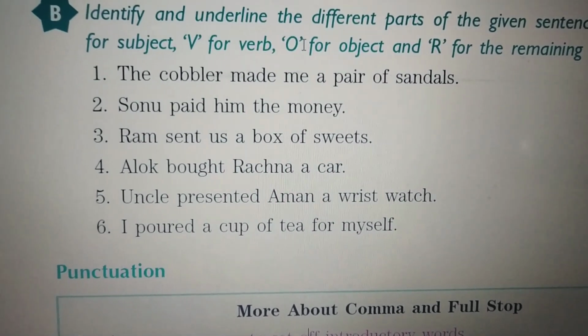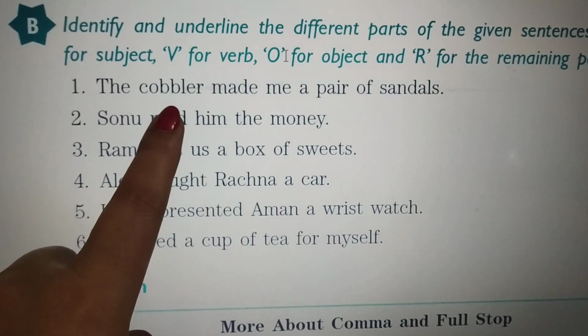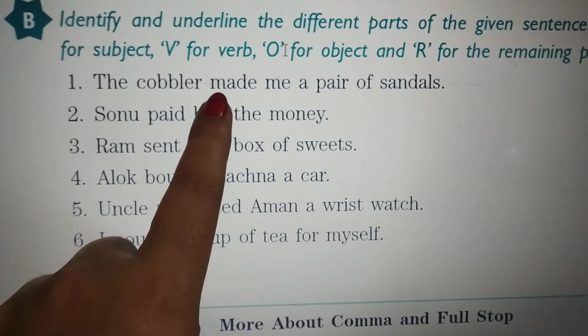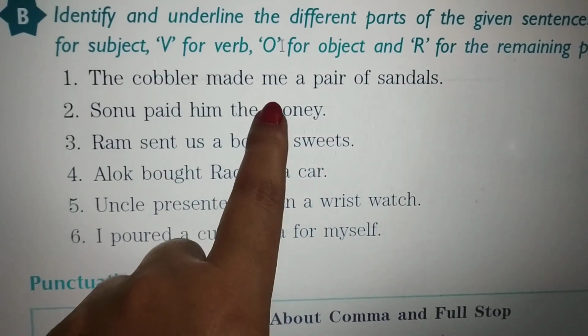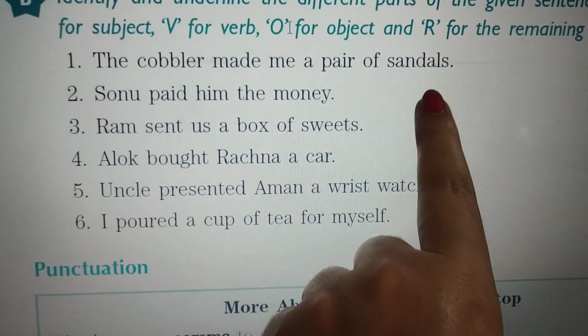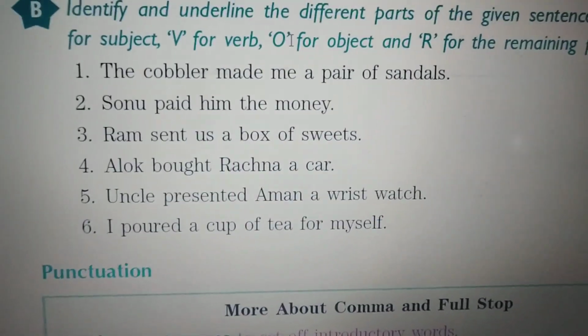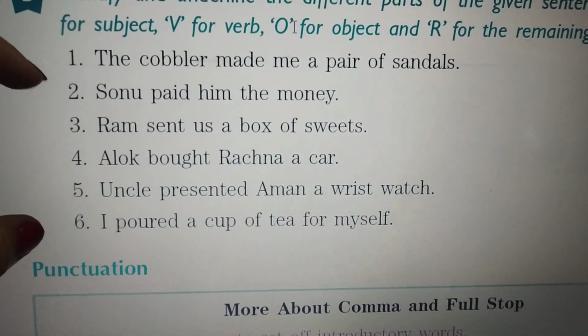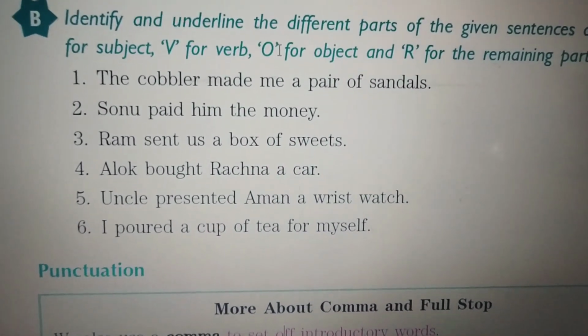Okay. So what you will do? You will underline the cobbler. It is the subject. Then you will underline made. It is a verb. You will write V over here. Underline me, write down O over here. A pair of sandals, underline it and write down R for the remaining sentence. In the same way, you have to do all these five remaining sentences. Fine. So these two exercises you have to do today.